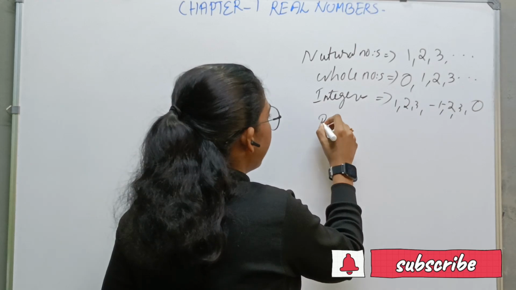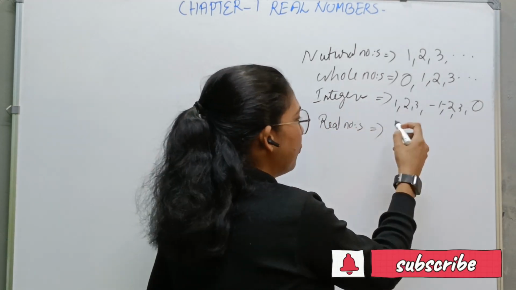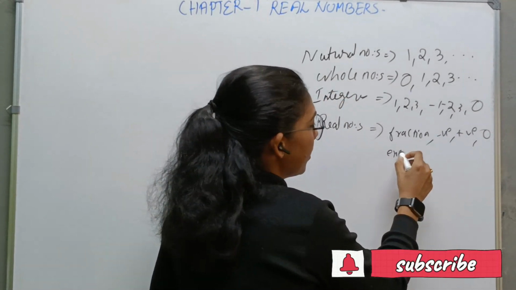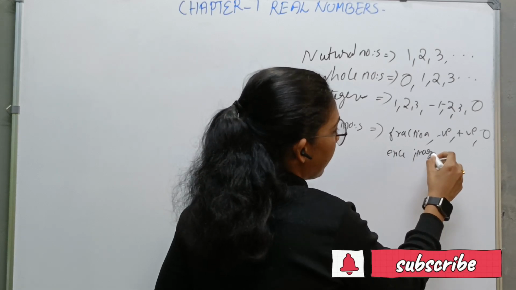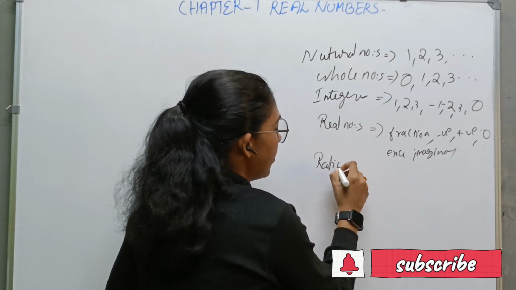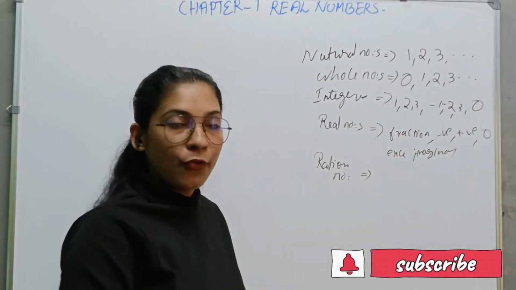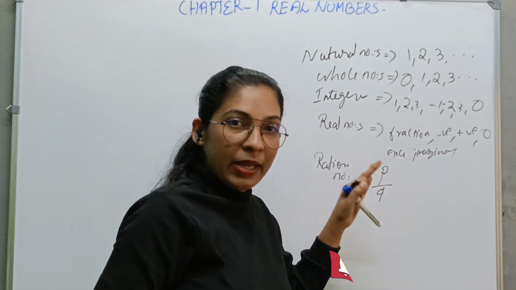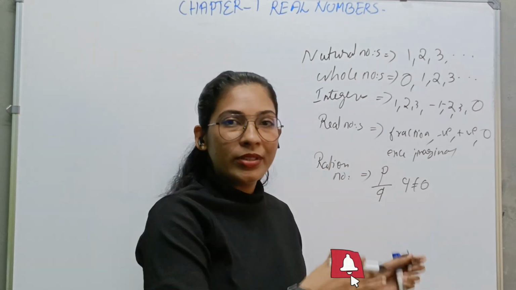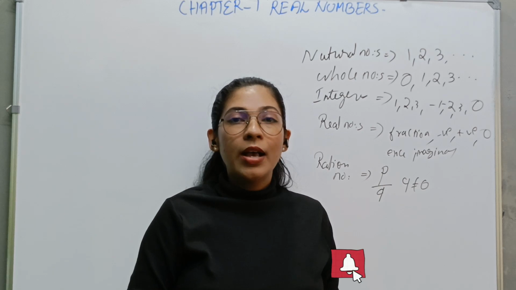Then what are real numbers? All fractional numbers, negative numbers, positive numbers, 0, excepting imaginary numbers, are said to be real numbers. Then finally, what are rational numbers? Any number which can be represented in the form p by q, where q is not equal to 0, is said to be a rational number. So these are some basic concepts of numbers, and let's move on to Theorem 1.